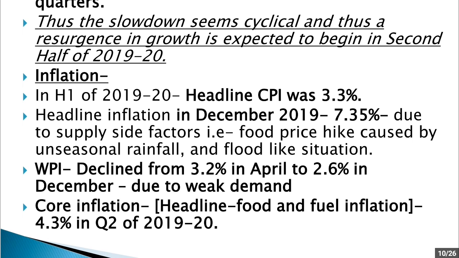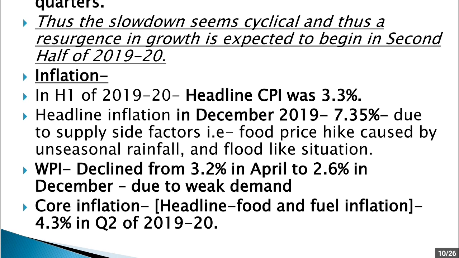Now when we talk about inflation in the first half of 2019-20, the headline CPI was 3.3%. Headline inflation in December, however, increased to 7.35%. This was because of supply side factors or constraints. That is, there was a food price hike. Food prices had increased because of unseasonal rainfall and flood-like situations.